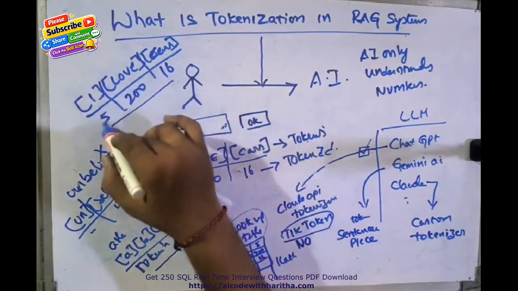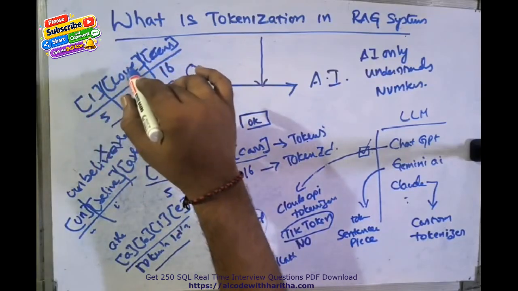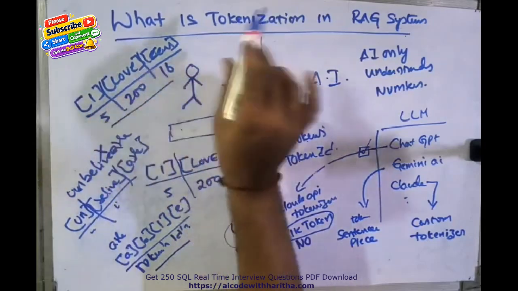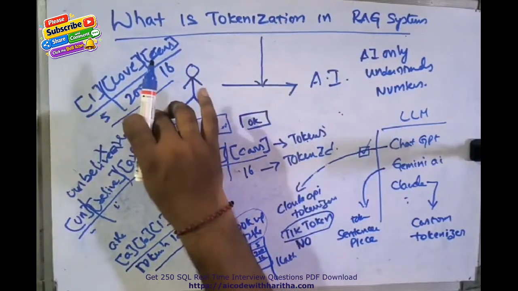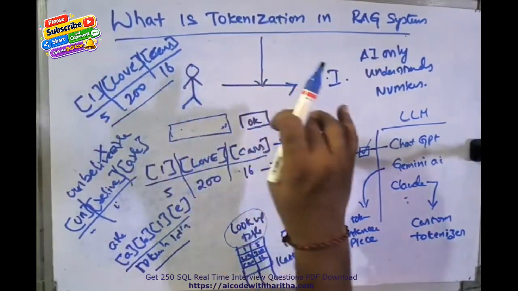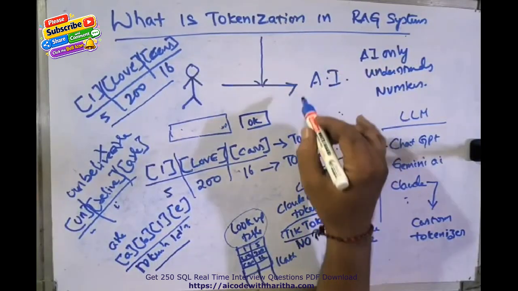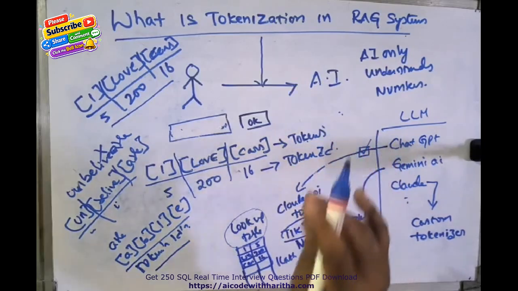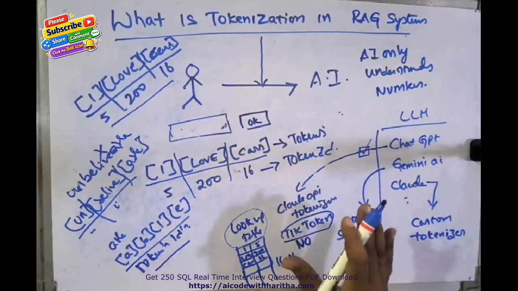Once we have the token IDs for all the letters or words, we don't require the text anymore. Now these numbers will pass to the AI models, and those models convert them into embeddings, which I will explain in the next tutorial.